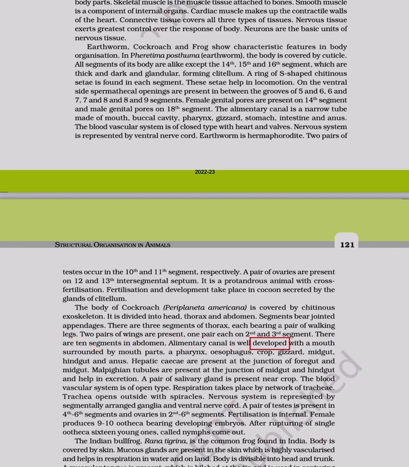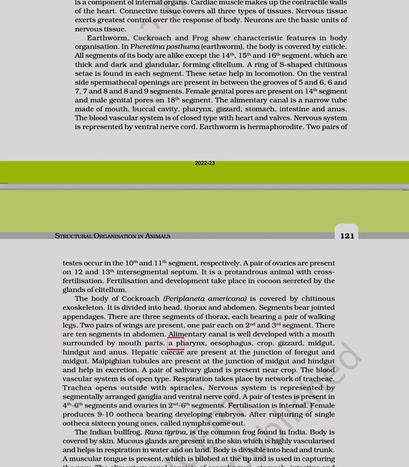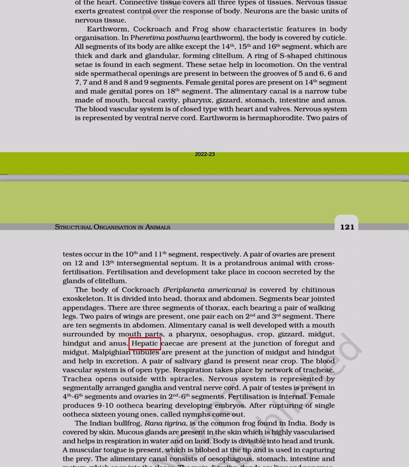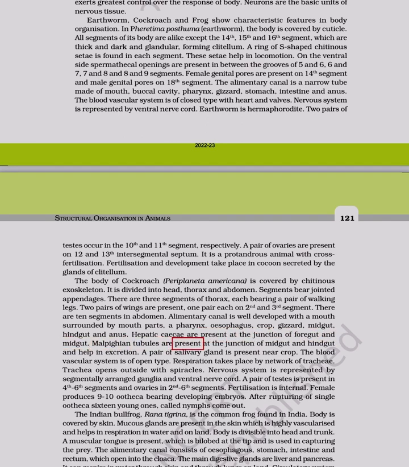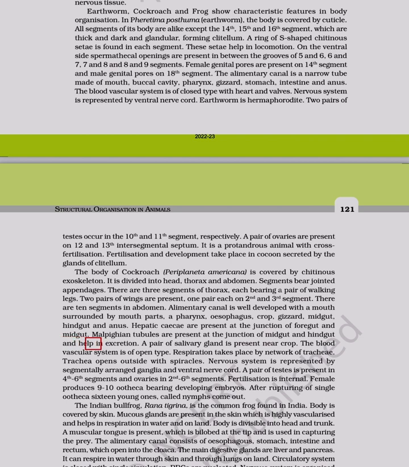Alimentary canal is well developed with a mouth surrounded by mouth parts, a pharynx, esophagus, crop, gizzard, midgut, hindgut and anus. Hepatic caeca are present at the junction of foregut and midgut. Malpighian tubules are present at the junction of midgut and hindgut and help in excretion. A pair of salivary glands is present near the crop.